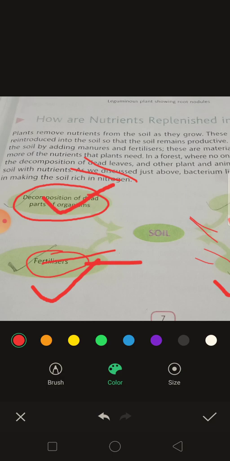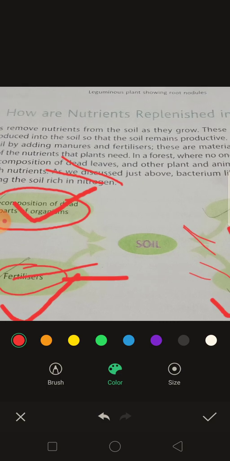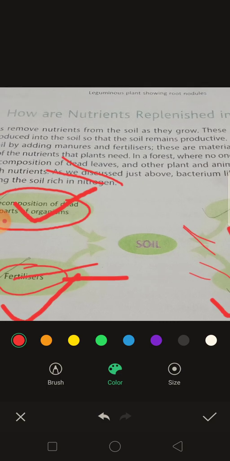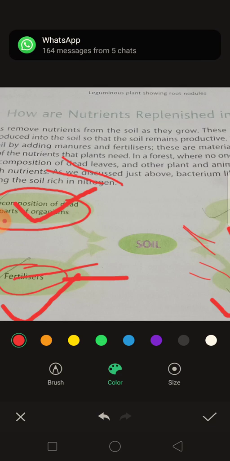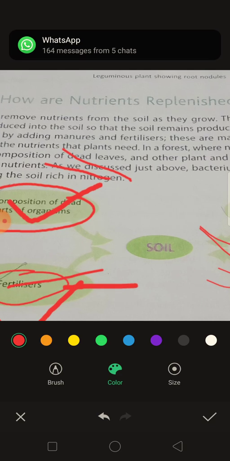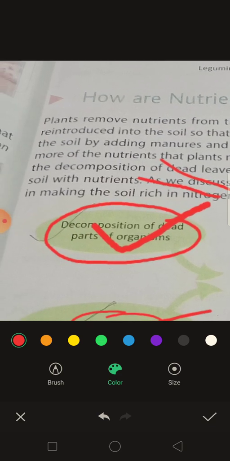Because there is automatically a mineral cycle going on in the forest, because plants and animals die and get decomposed, and this maintains the fertility of the soil with nutrients. As discussed, rhizobium bacteria also maintain the fertility of the soil by converting atmospheric nitrogen into nitrates.